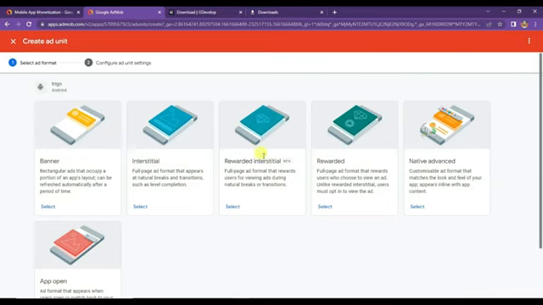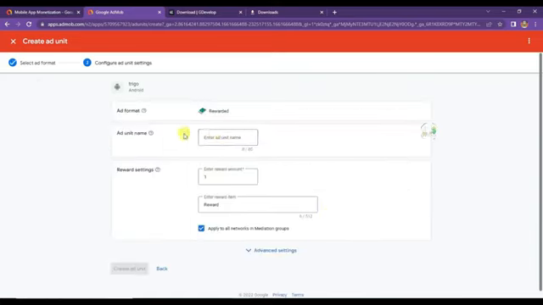Here you can see there are 6 types of ad formats that you can use. You can run banner ads on your app, you can run interstitial ads, you can run rewarded ads on your app. I'm going to run video ads on my game. Click on the Select button. Now type your ad unit name.